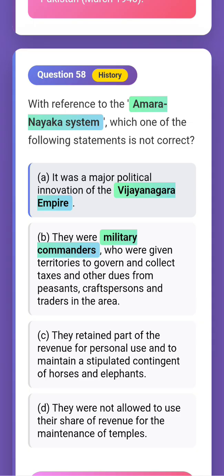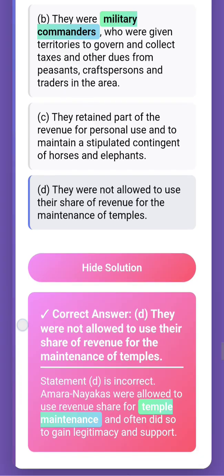No, this can't be. I think D is wrong. Yes, they were not allowed to. That is wrong, because Amaranayakas were allowed to use their revenue share for temple maintenance and often did so to gain legitimacy and support. This is the concept, to gain legitimacy and support. So it can't be right when we ask about the Vijayanagara Empire or the medieval period. This is a very generalistic question. You can use this concept in every question of this type.